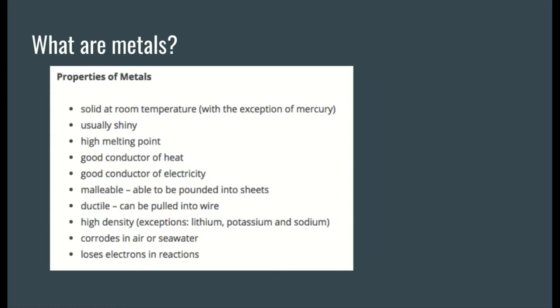And if they're in a reaction, they are going to be losing electrons most of the time. We know that, for example, with lithium combines with chlorine, right? It has that one electron on its outer shell, so it's losing that electron. And that's, they're on the left side of the periodic table. That's what happens.